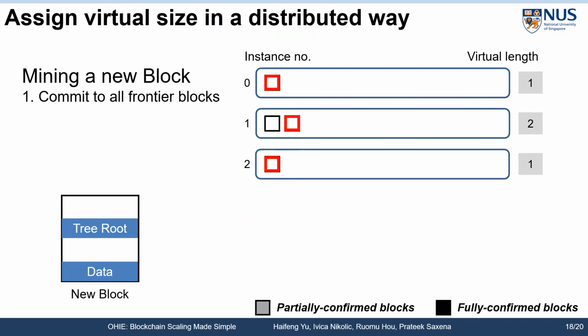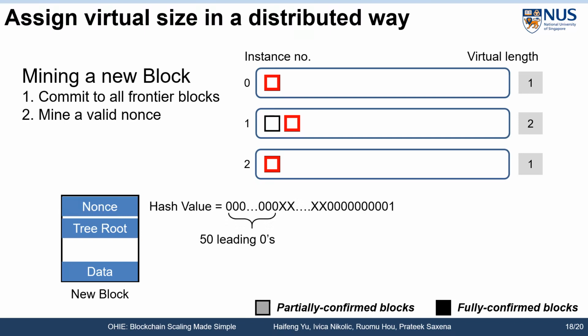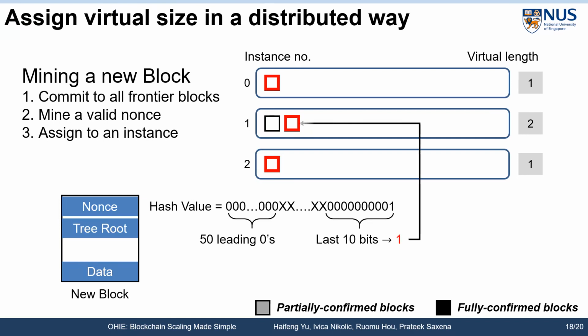Next, the miner needs to find a valid nonce for the block. As discussed before, a valid nonce should have 50 leading zeros. Once the nonce is found, based on the other 10 bits in the block hash, the block is assigned to extend one of the instances. In the last step, the miner assigns the block a virtual size.